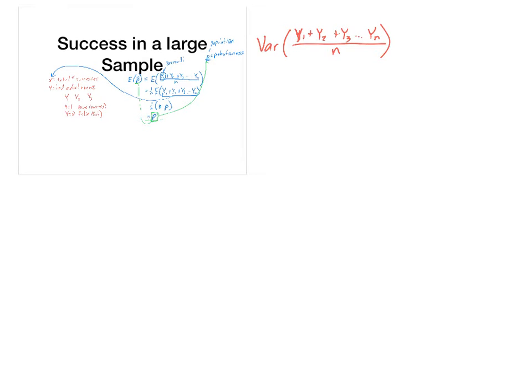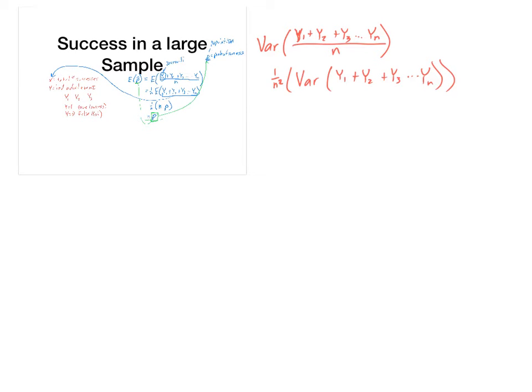And we know that with variance, when we pull out that 1 over n, it becomes 1 over n squared, because we have to square the thing that we pull out, times the variance of y1 plus y2 plus y3 all the way up to yn.